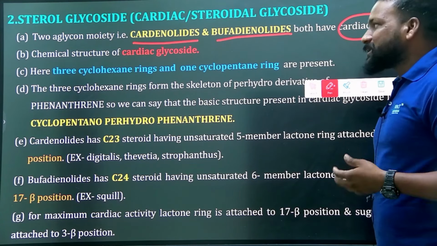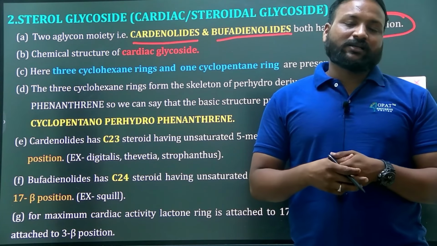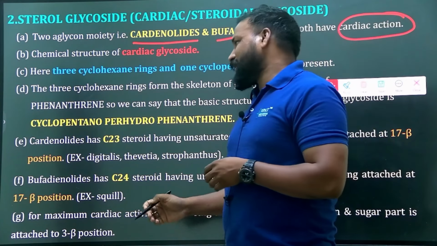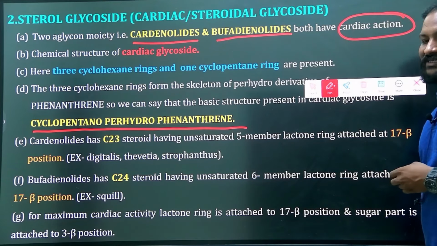Clear? And chemically, the structure of a cardiac glycoside is known as cyclopentanoperhydrophenanthrene. They'll ask you this one.